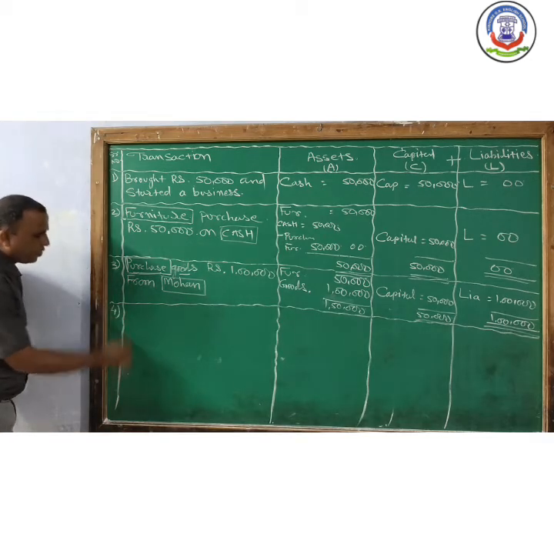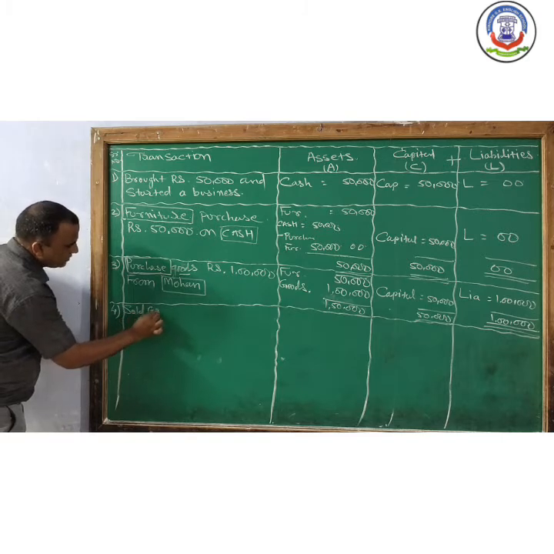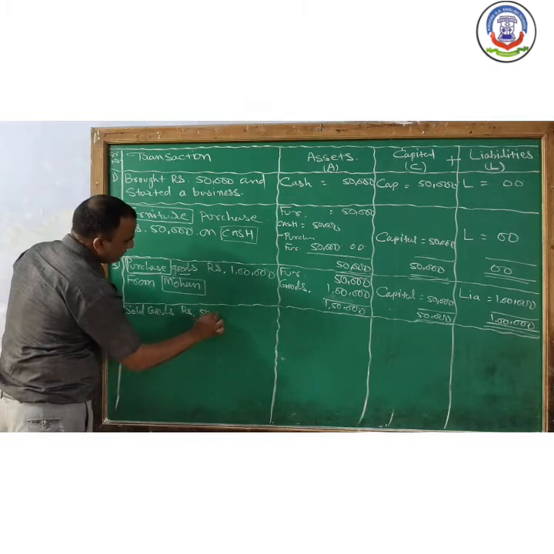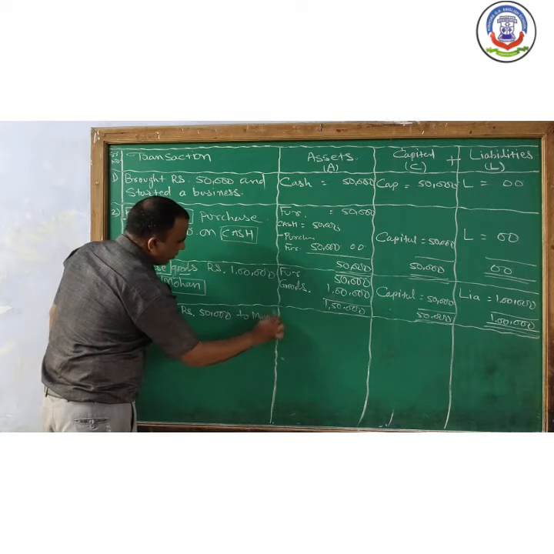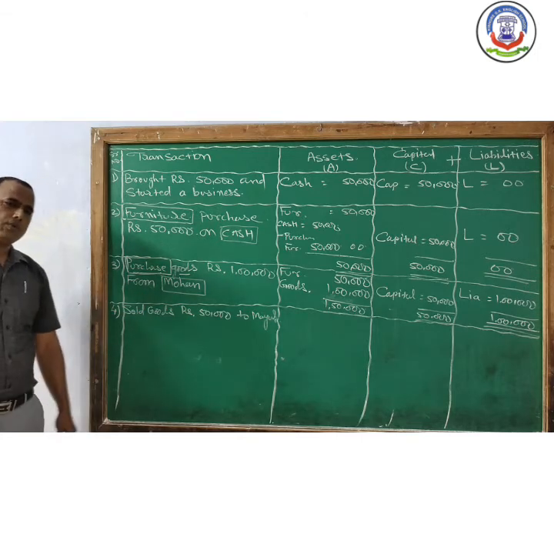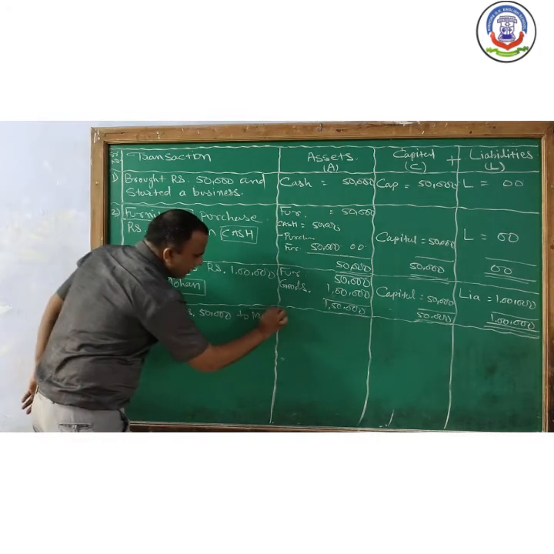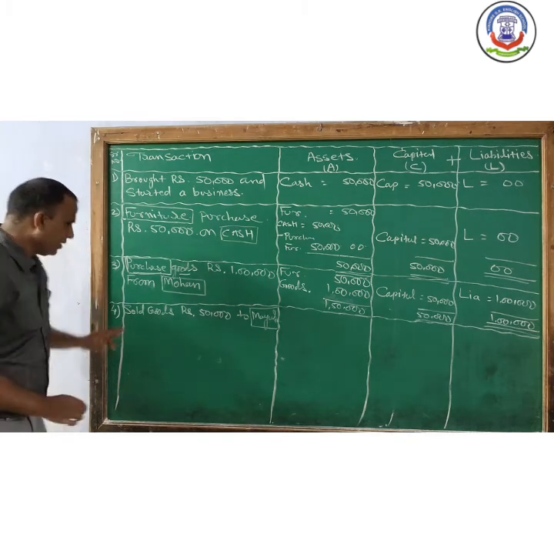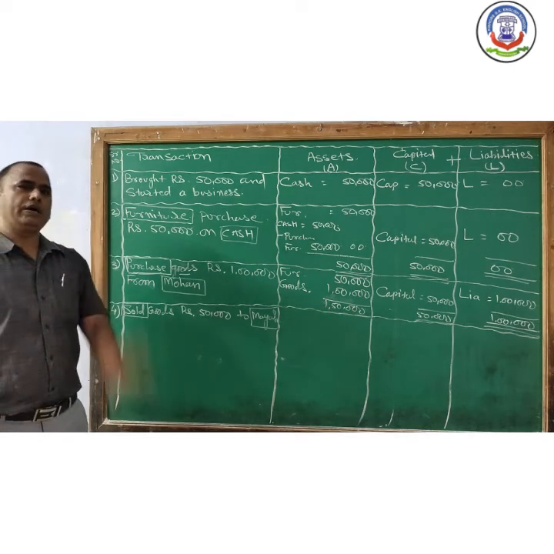Now the transaction number 4, sold goods rupees 50,000 to Mayur. Sold goods rupees 50,000 to Mayur. Mayur को हमने 50,000 का goods sold किया. Now the name of person is given. That's why it is a credit transaction. Mayur account is affected. We sold goods, so sales account is also affected.